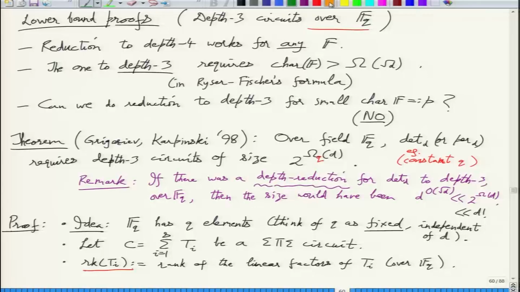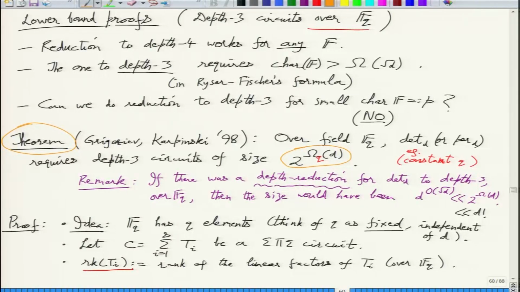Okay, so last day we started this theorem, which will basically be a depth 3 circuit lower bound for determinant and permanent, and it will be exponential. Okay, so this is an exponential depth 3 circuit lower bound for determinant and permanent.